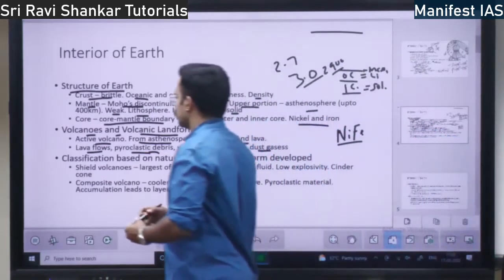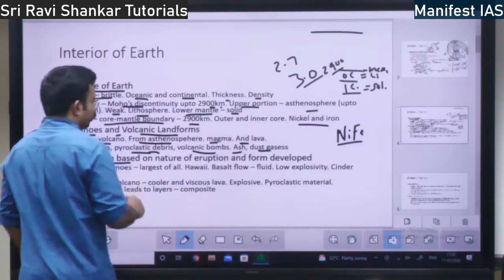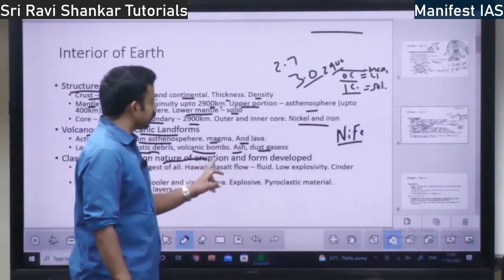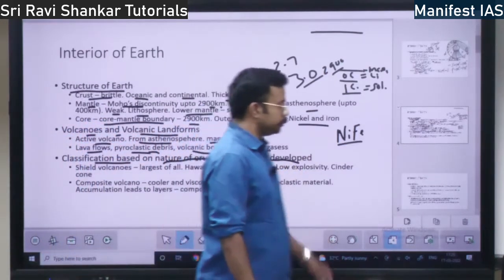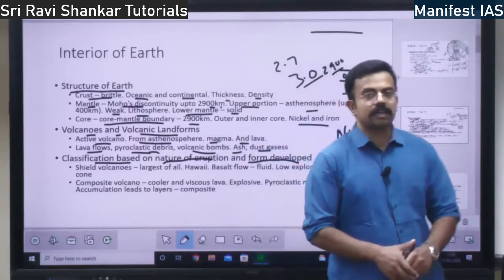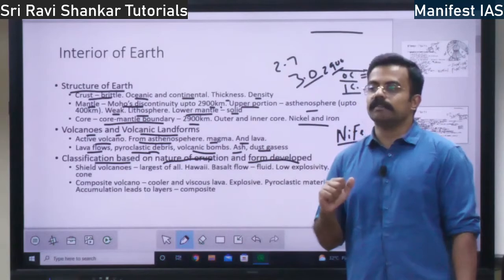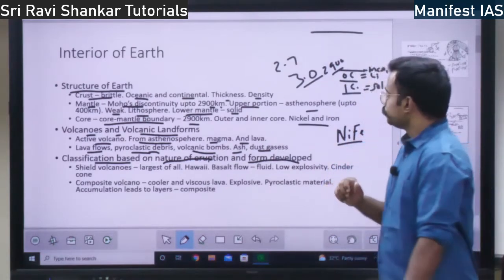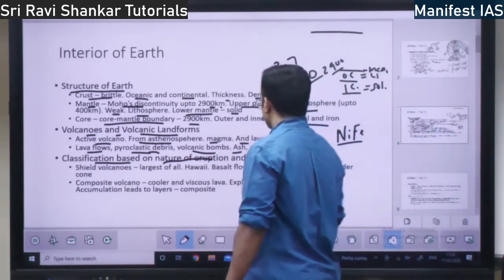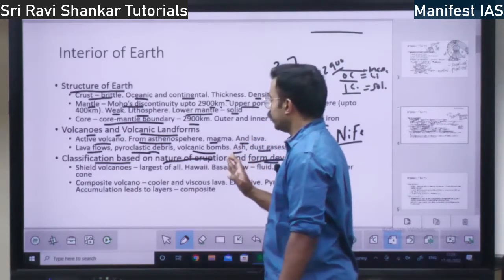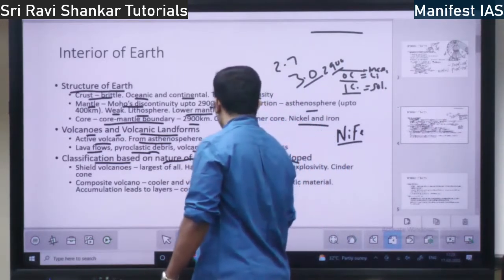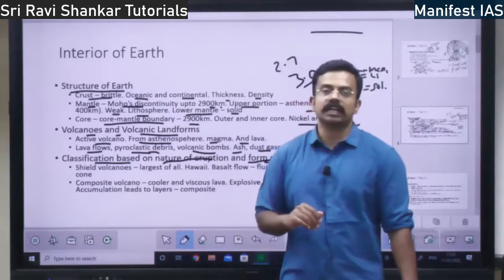So classification. We classify the volcanoes based on the nature of eruption and the form developed. What is the nature of the volcano while erupting? What form does it develop into? Based on that, we have shield volcanoes.